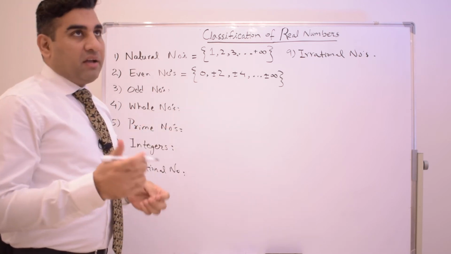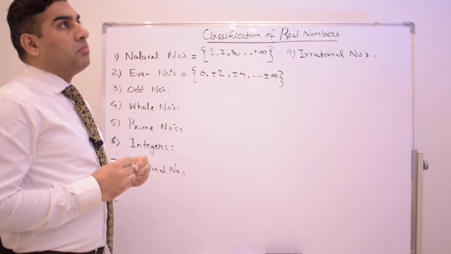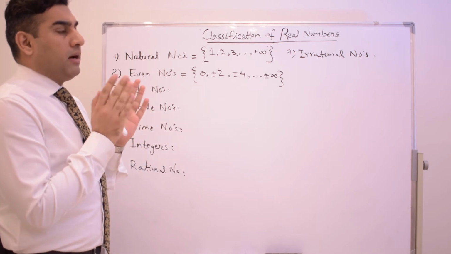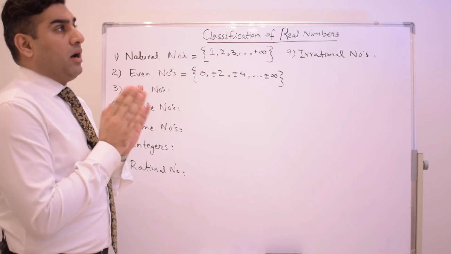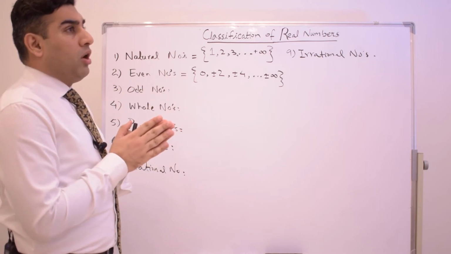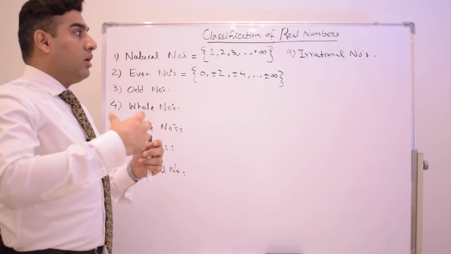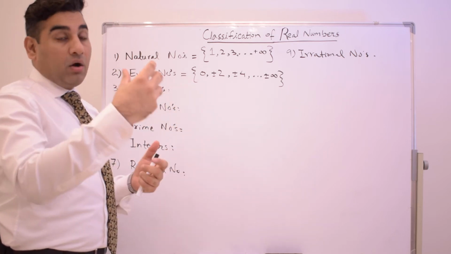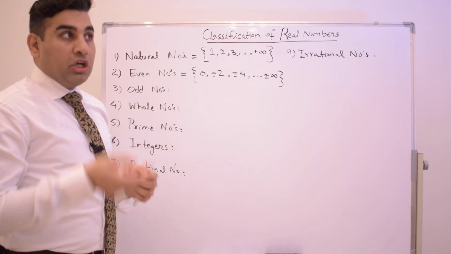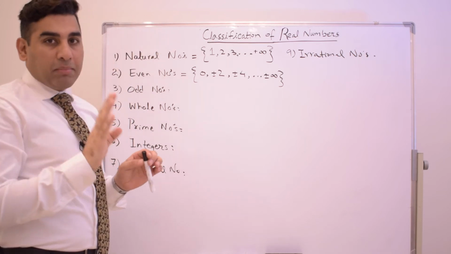But if in the exam they give you 2 and the options are natural number, odd number, prime number, or options A and C, you have to choose that 2 is also a prime number and also a natural number. So both A and C you will choose. If you choose natural number only, it will be wrong.